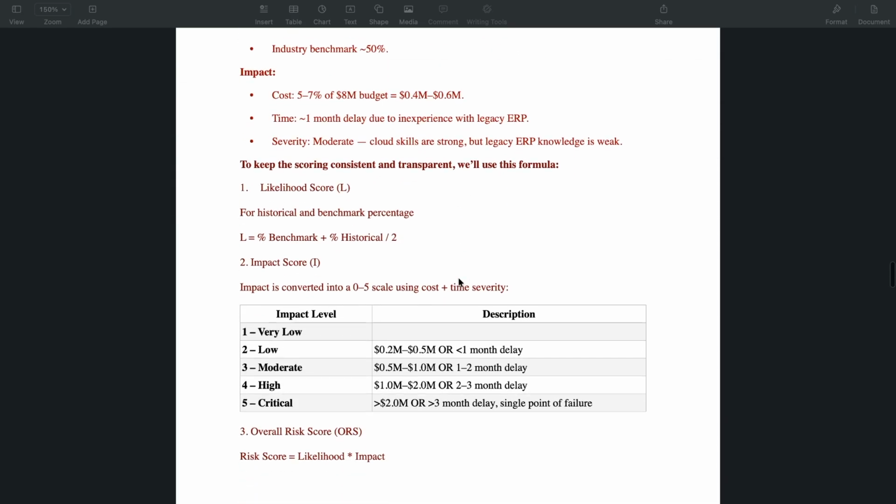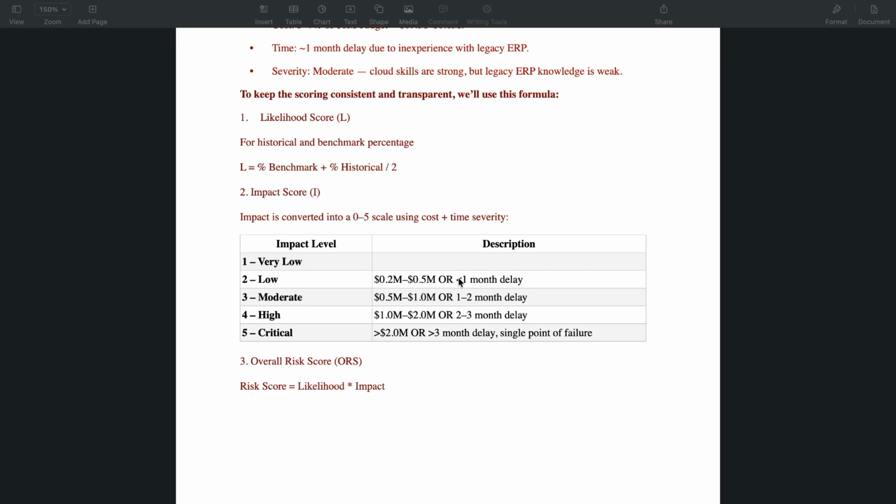One last thing we did is that because we want the AI to give us accurate data, we needed to feed it with the formula. So we provided AI with the likelihood formula, which is the percentage of the benchmark plus the percentage of the historical information divided by 2. We also got an impact scoring table whereby we told AI that anything less than 0.2 million, we should have it as very low.